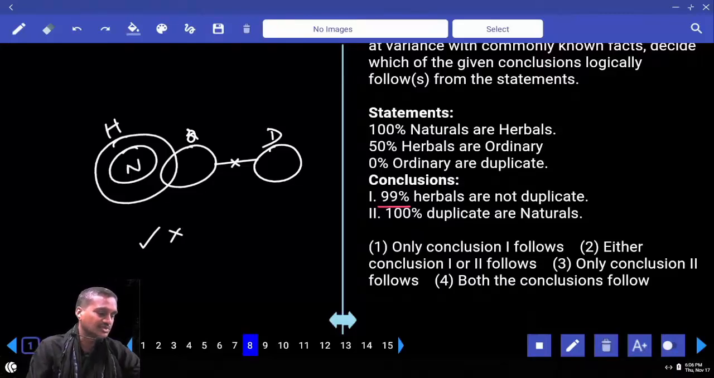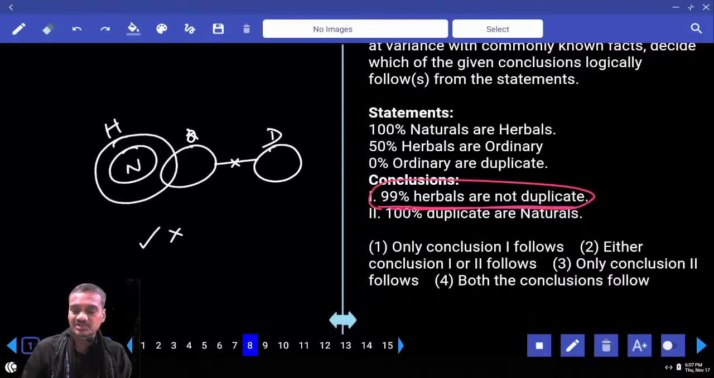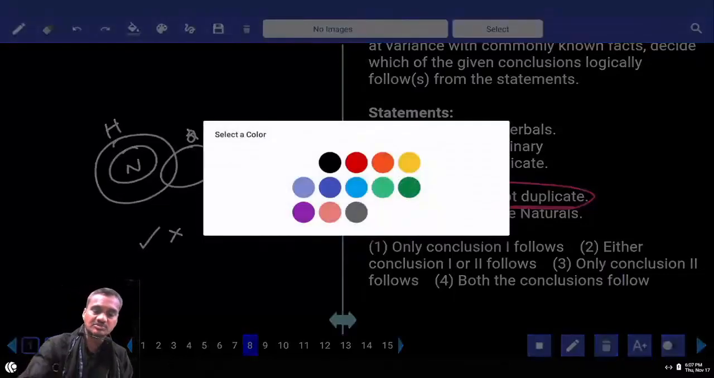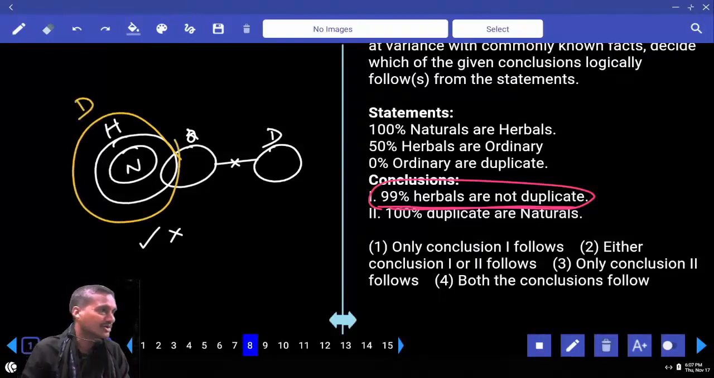Then what is your answer here? Then 1 is there. Now, 1 is a negative conclusion. What should we do for a negative one? Draw an alternate diagram, and try to see whether this conclusion becomes false at least once. 99% herbals are not duplicate. In order to make this one false at least once, we need to prove all herbals are duplicate. Is it possible to draw all herbals are duplicate? Then my diagram of duplicate must be like this. Can I draw duplicate like this?